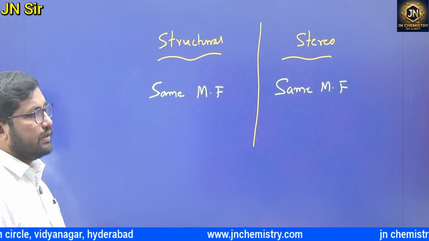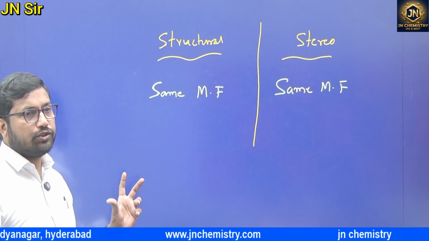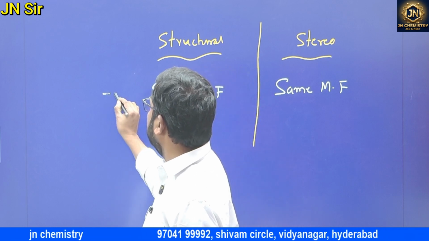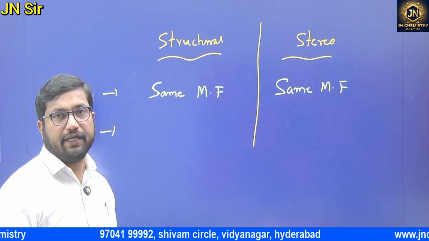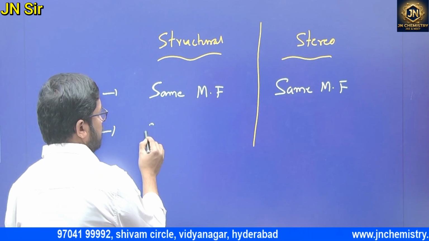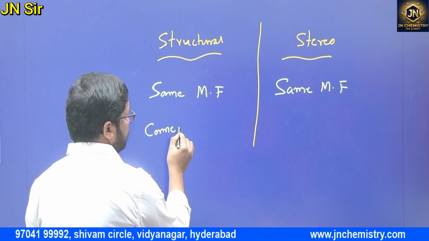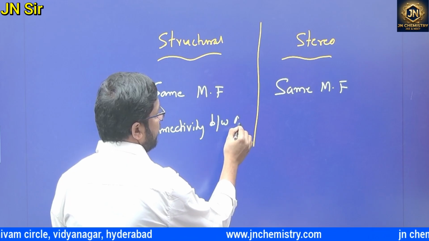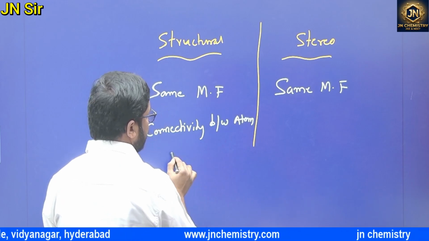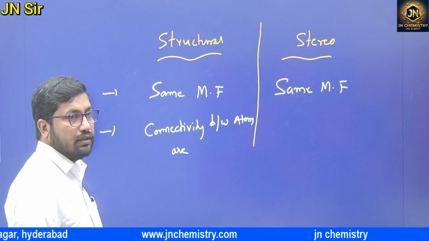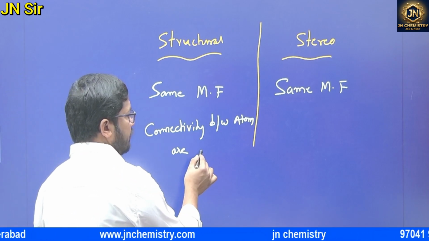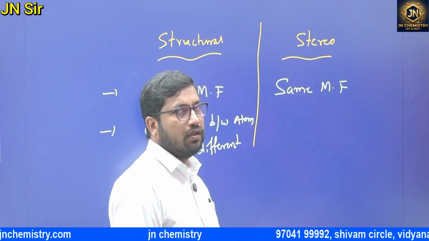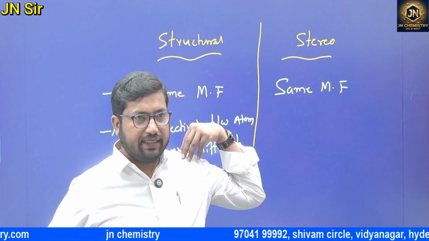Molecular formula should be the same in both cases. Next, the second point is connectivity between the atoms. In structural isomerism, are the connectivity of atoms the same or different? Different, right.